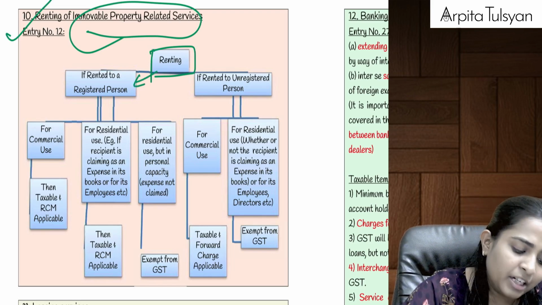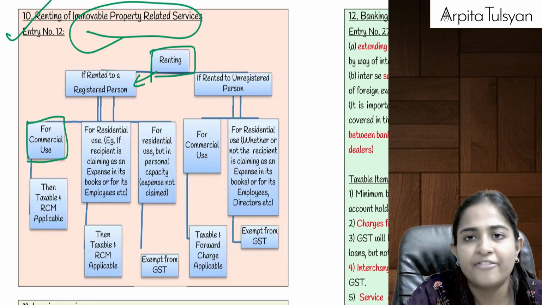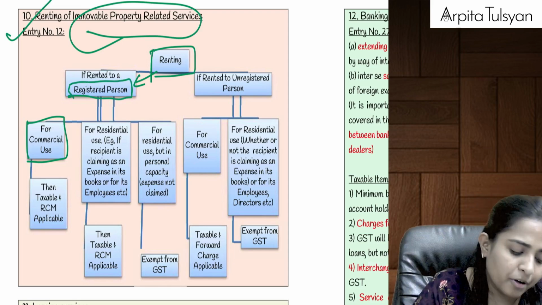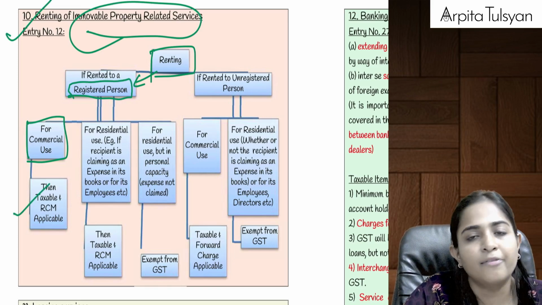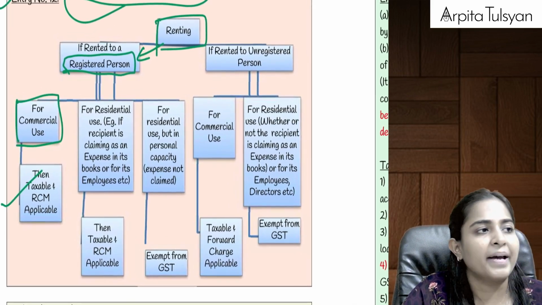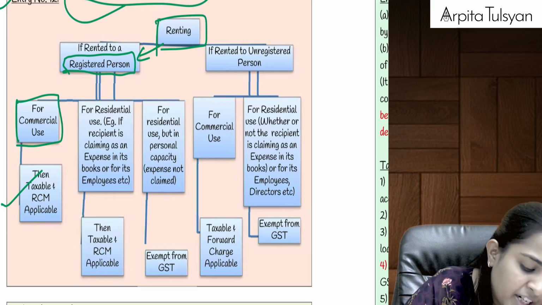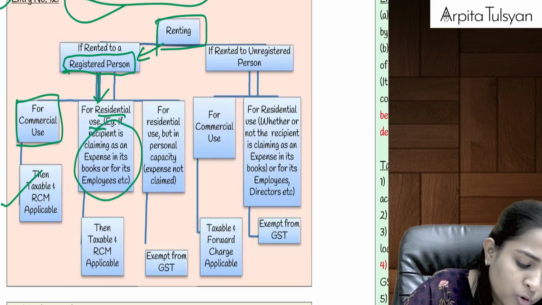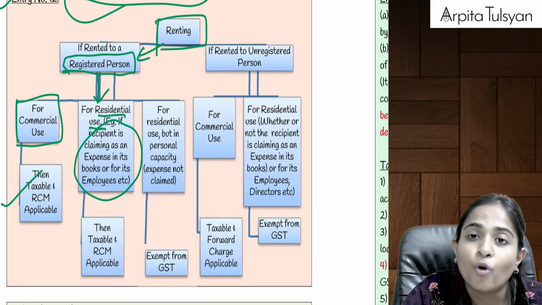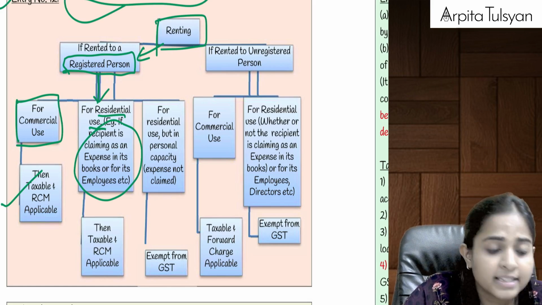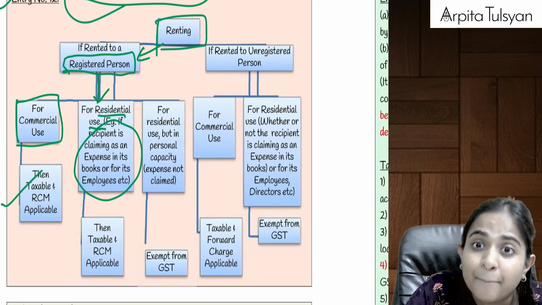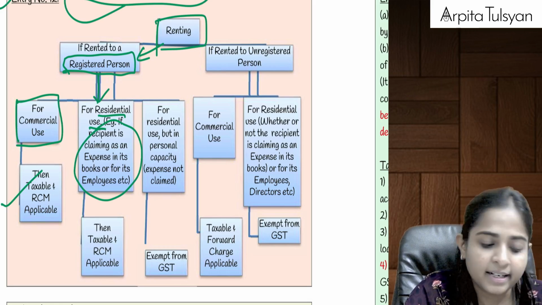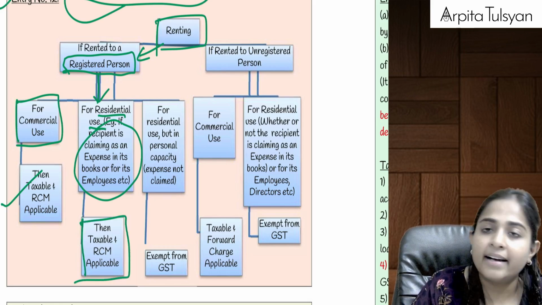Okay, if we have given it to a registered person for commercial use, definitely it should be taxable. And since we have given it to a registered person, let's shift the burden to the registered person, and it will be taxable under reverse charge mechanism. Right? Now, if you have given it to a registered person for residential use, where it is not going to be used for its own purpose, but maybe you have given it to a registered person where they are going to use it for their employees for residential purpose, etc., means where they are going to claim it as a business expenditure, then also it will be taxable under reverse charge mechanism.